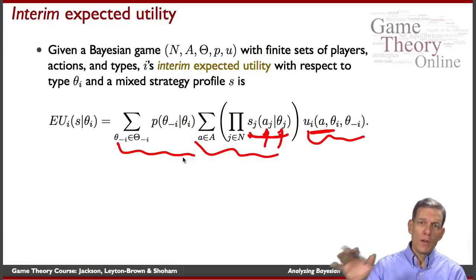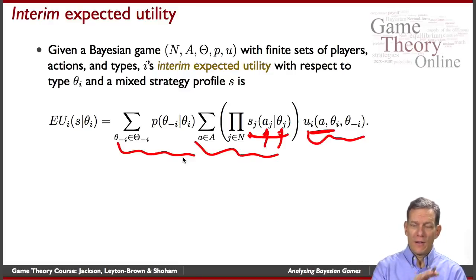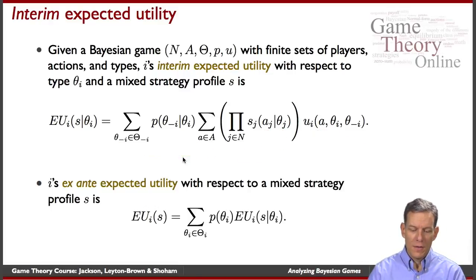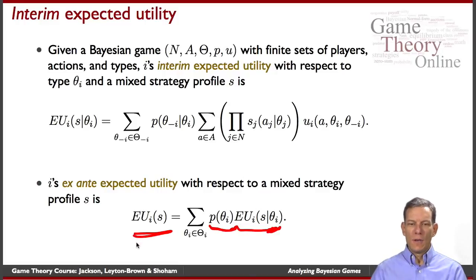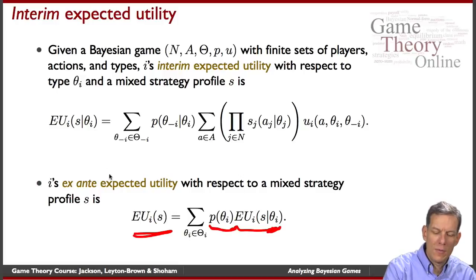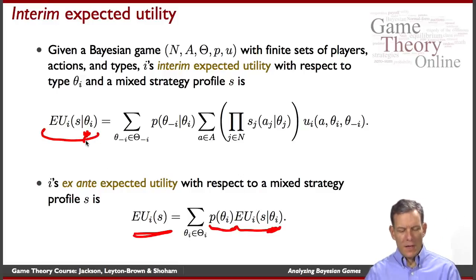If we move things back and have to operate at an ex ante stage, then we can very simply say, what does i think the probability is that they'll be of different types, and what do they think their expected utility will be as a function of those types? That gives you an overall expected utility. So we've got an ex ante expected utility, which isn't going to condition on types, and then an interim one, which conditions on types. In the ex post one, they know exactly what the types are, so they can just evaluate things directly as we did before.